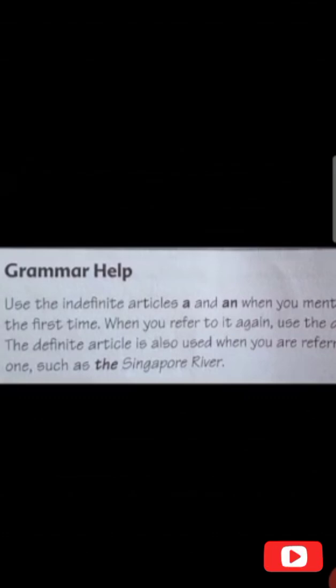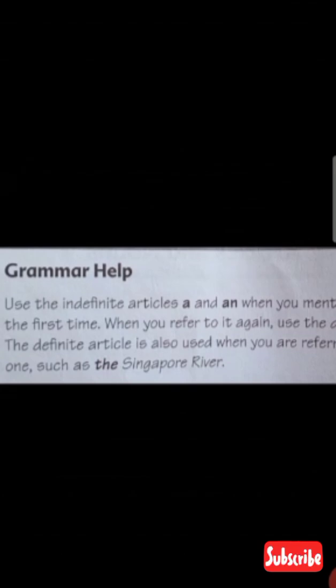For the second time in the same paragraph you will write the definite article, because then the dog becomes a definite one. How? Listen to the example. I have a dog. The dog is very brave.